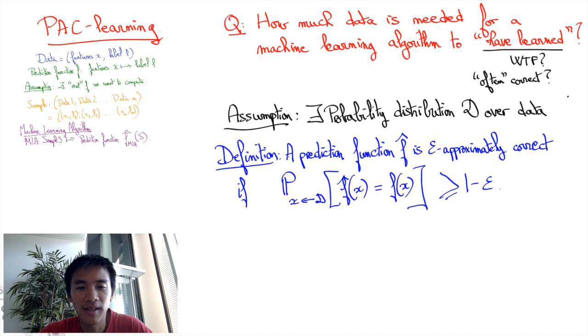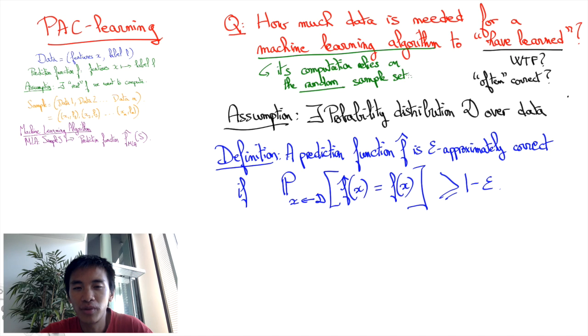However, here the trouble is that the prediction function computed by the machine learning algorithm depends on the data set, which should be drawn randomly. So we need to take into account the randomness of the sample set as well. Evidently, there will always be bad sample sets that do not allow for any efficient learning. Valiant was interested in how unlikely those bad sample sets are. In particular, he was happy enough with machine learning algorithms for which bad sample sets are highly unlikely, i.e. occur with probability smaller than some delta.